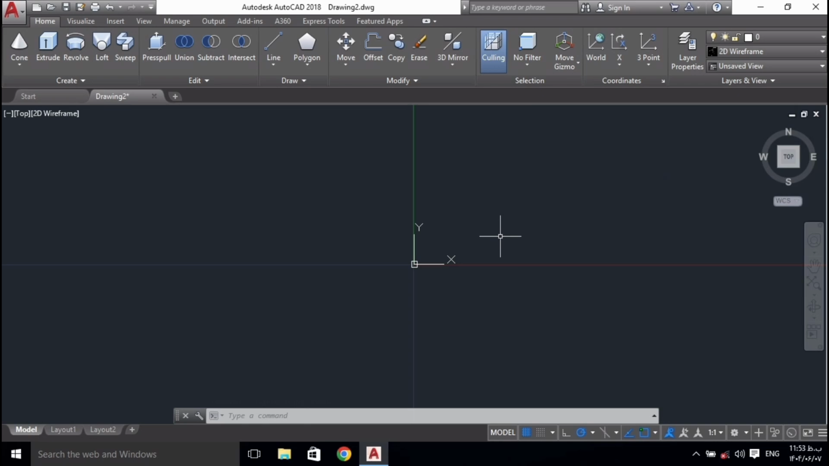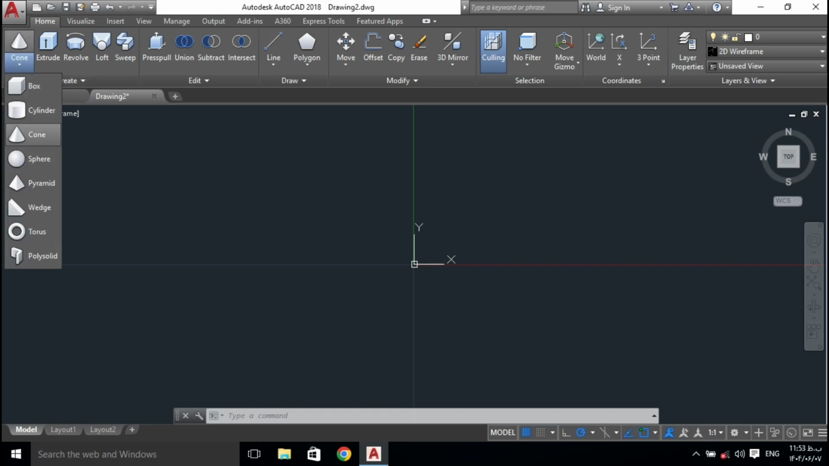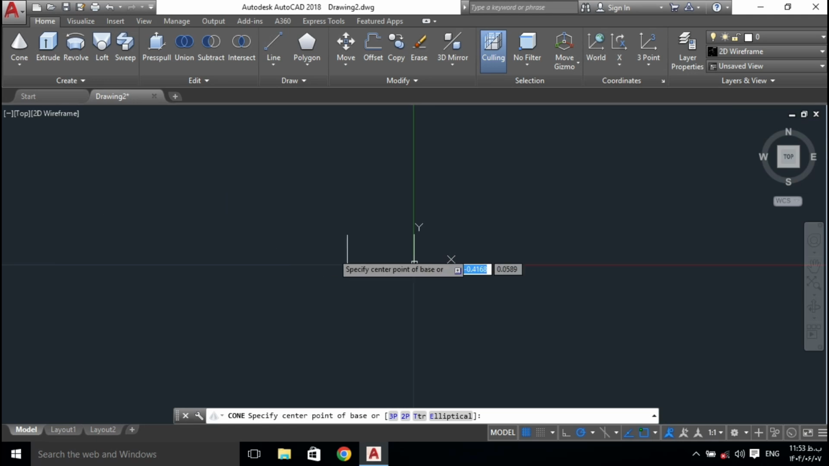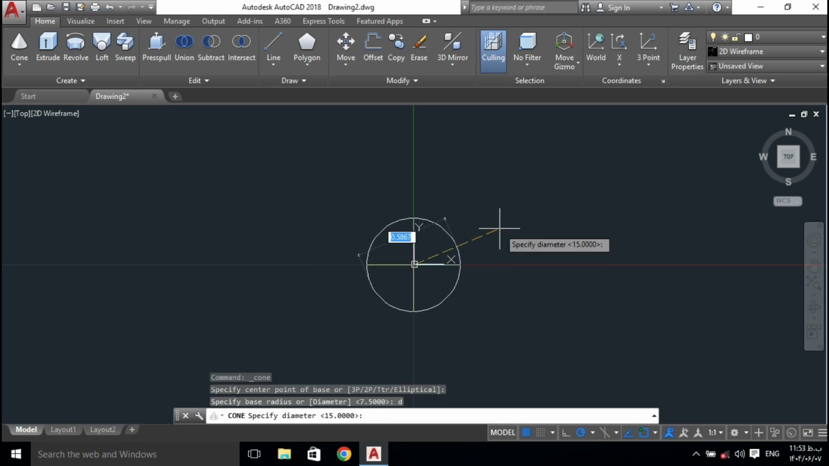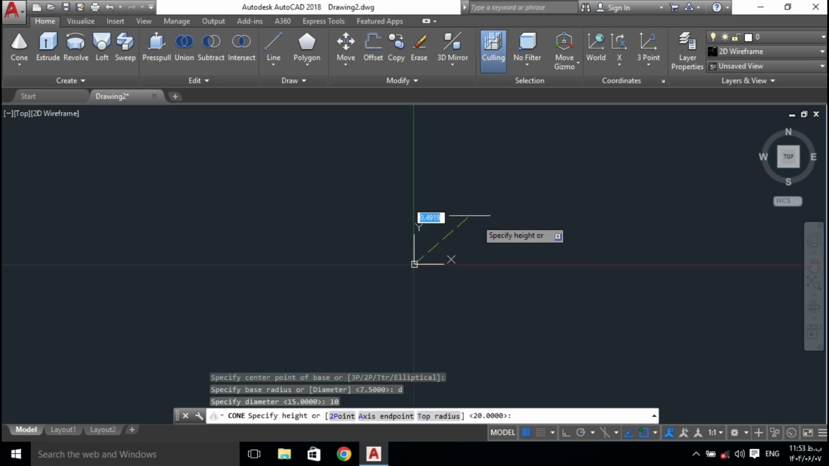For example, creating a cone for 3D printing. From the top left menu, select the shape you want, in this case a cone. Choose the center point, then define the radius or press the D key to set the diameter. Next, specify the height of the cone.